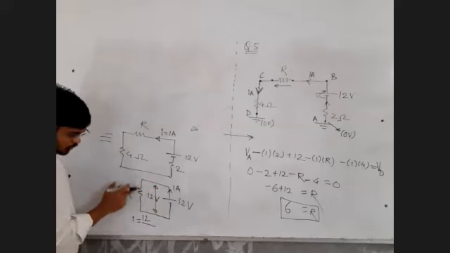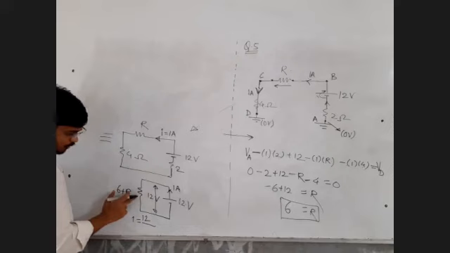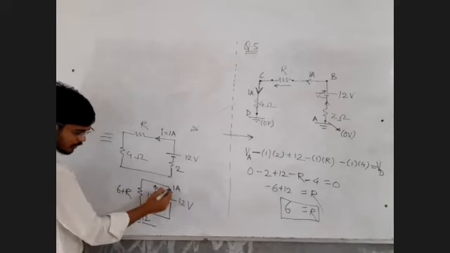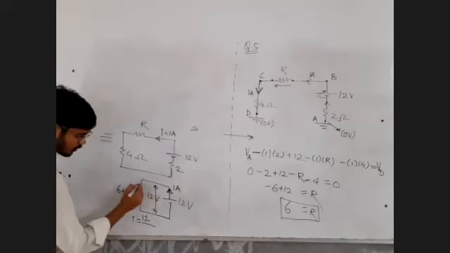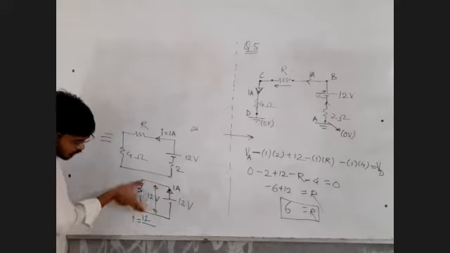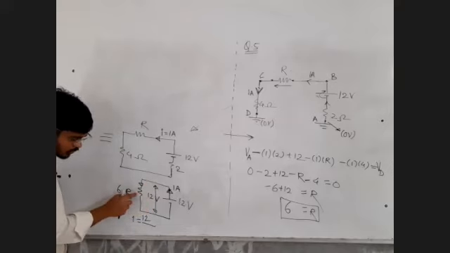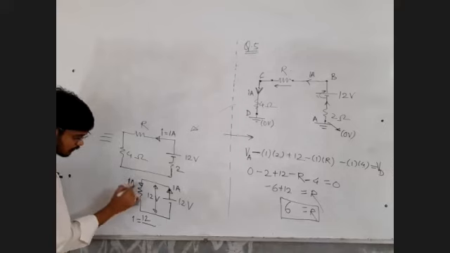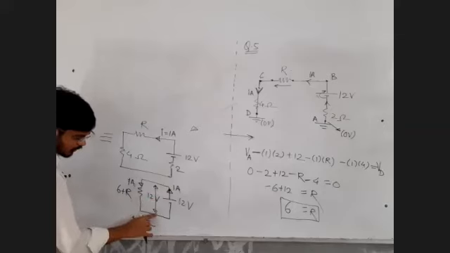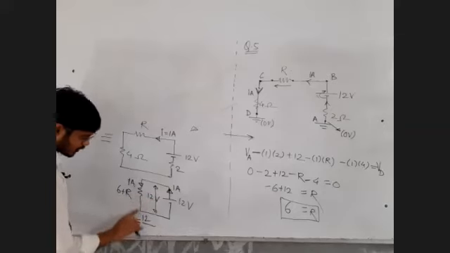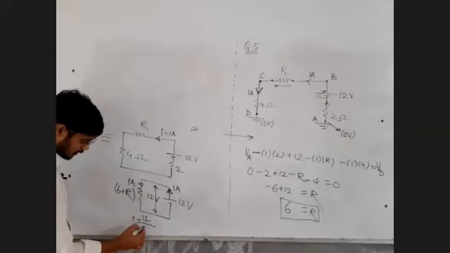So either you can say potential difference across resistance upon resistance is equal to current, or you can say current given by the battery is equal to potential difference of the battery divided by the equivalent resistance experienced by the battery. In either way, you will get the same answer.